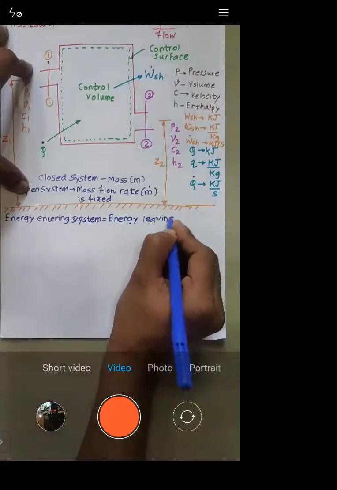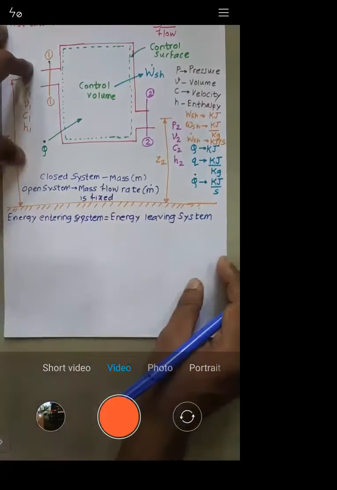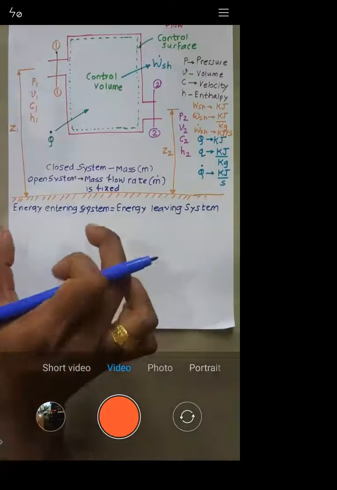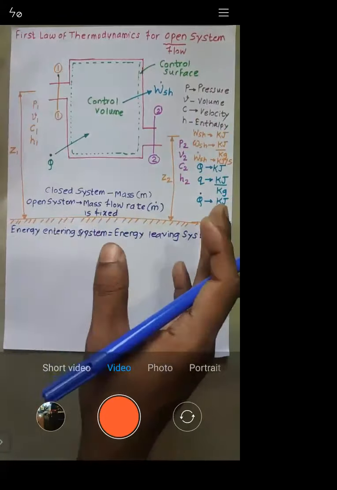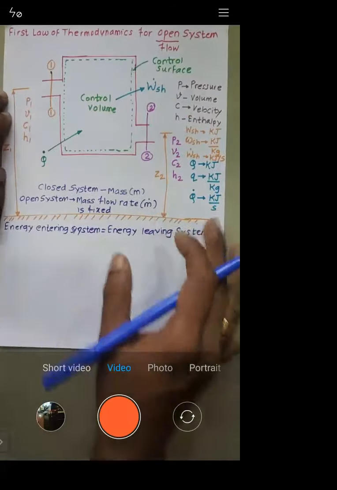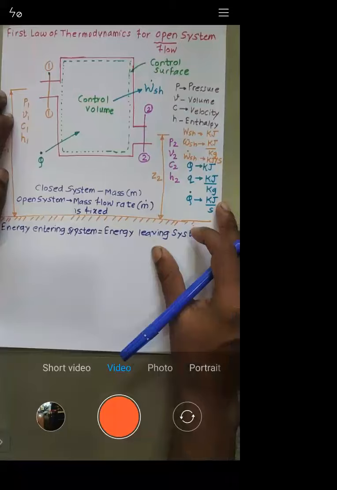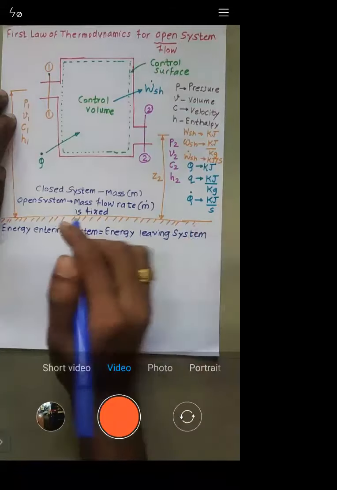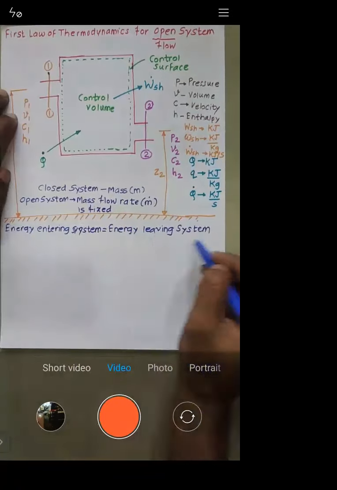So whatever the amount of energy that will enter the system, the same amount of energy should leave the system. This is nothing but the law of conservation of energy. Energy cannot be created and energy cannot be destroyed. It can only be transformed from one form to another. Whatever the amount of energy is entering, the same amount of energy will leave.